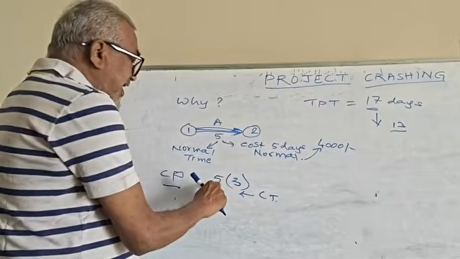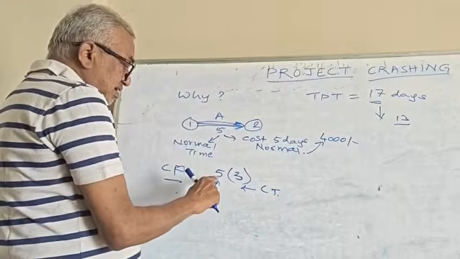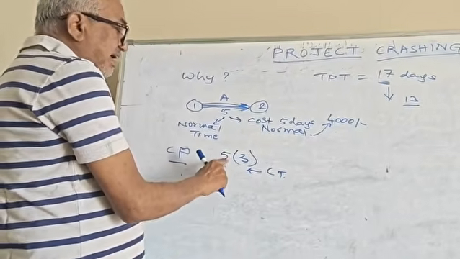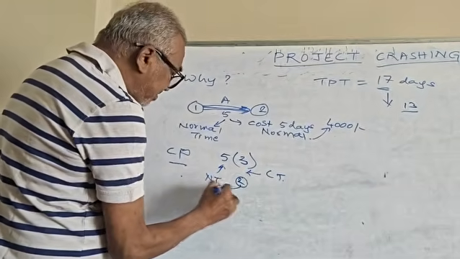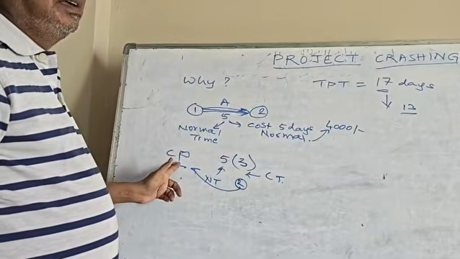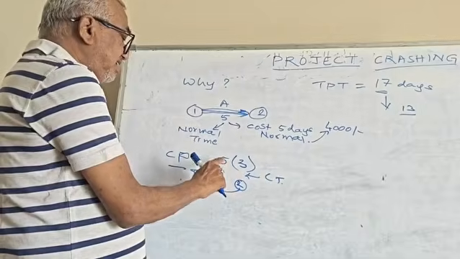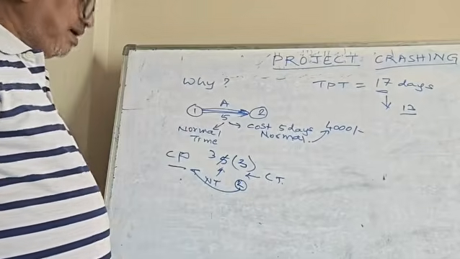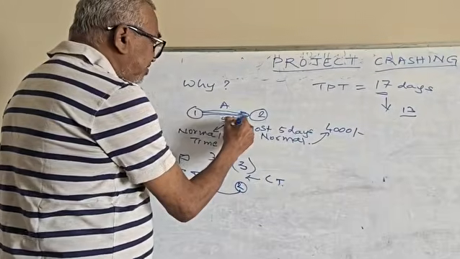That means activity A, which can be completed in 5 days, which may be critical, which needs 5 days as a normal duration to get it completed, can be reduced to 3 days. That means what margin will you get? You get 2 days as CP. This 5 minus 3 is 2. 2 is the crash potential. So this one minus this one will give you how many days this activity can be reduced. I mean, by reducing 2 days, this activity will now take 3 days. So I will put 3 days here.